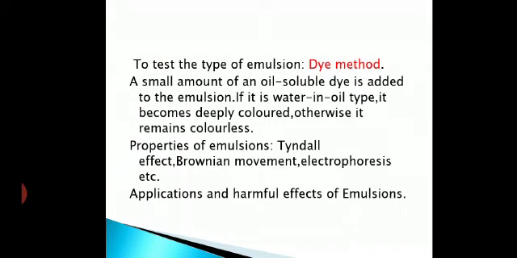On TV also you have seen it. They show the Vim bar, or the Vim drop. You can see it is oily, so it is an oil in water emulsion. Okay, so I have told you many examples, or many applications, of emulsions.